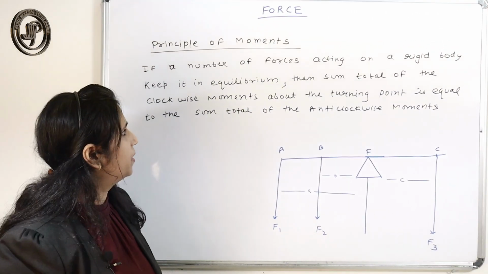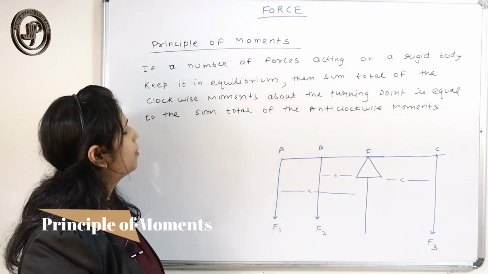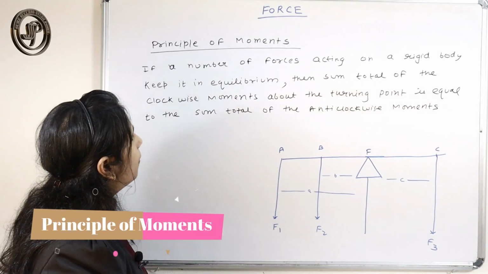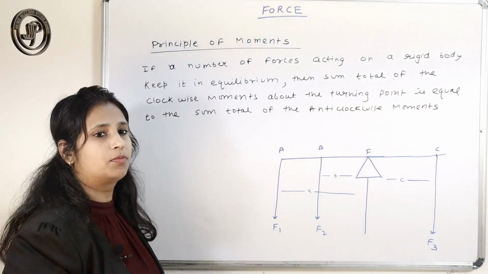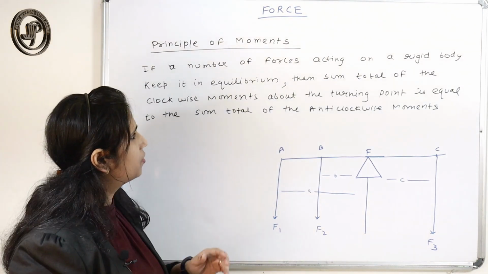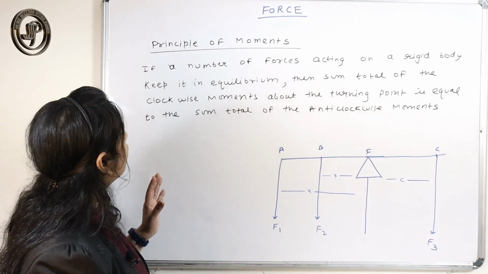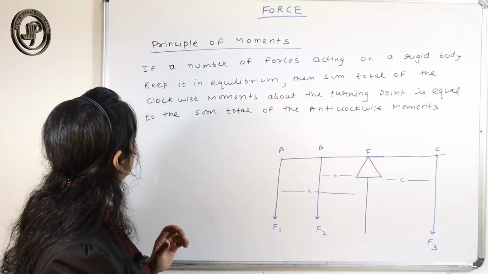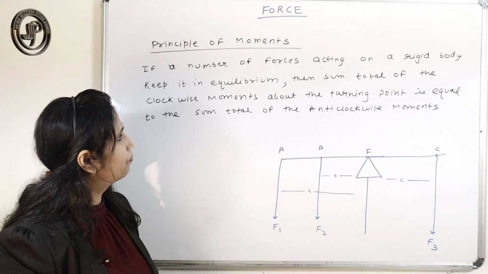Principle of moments. So what is the principle of moments? Suppose this is the example I have given. This is a rigid body, and a number of forces acting on the rigid body keep it in equilibrium.